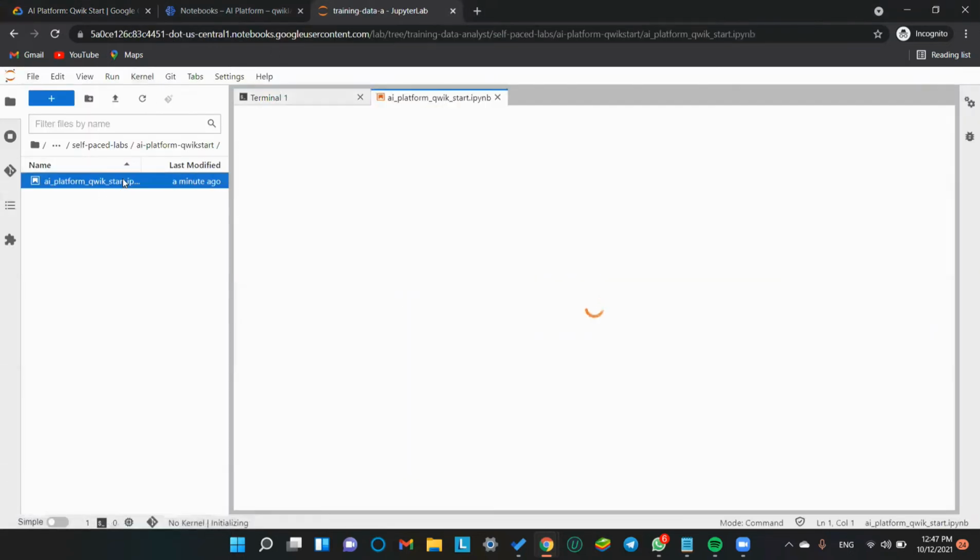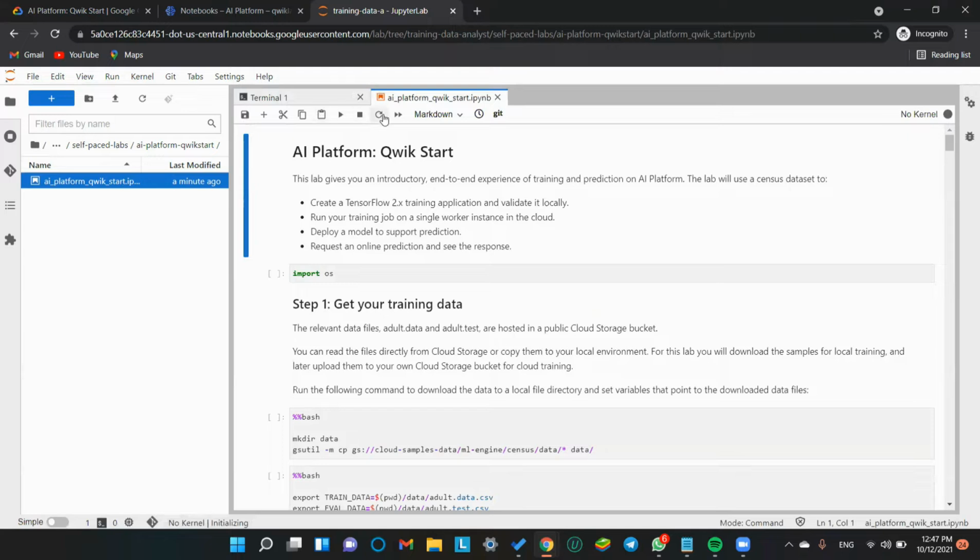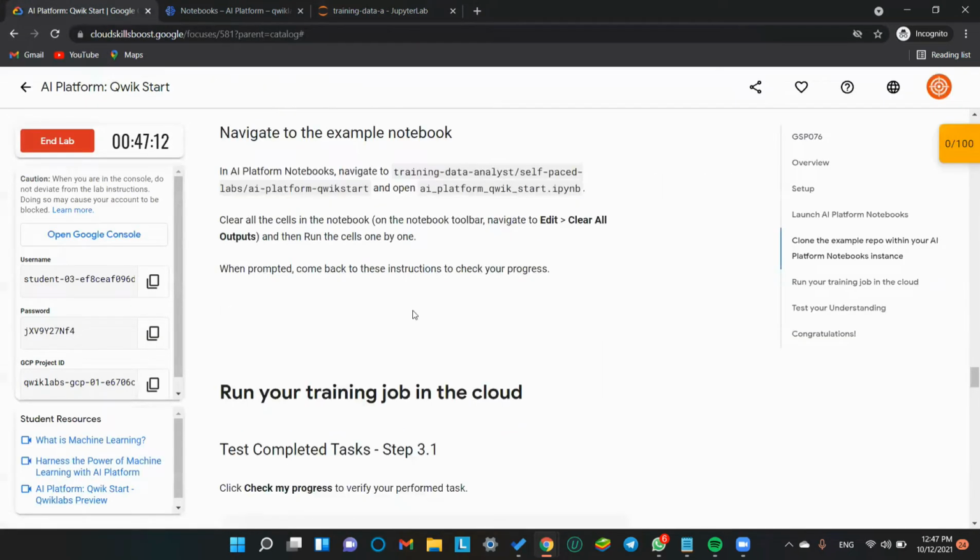Now this extension is something new to me. I have never ever heard of this extension. .ipynb. Okay, I will search for it later. At least we have learned some new things today.